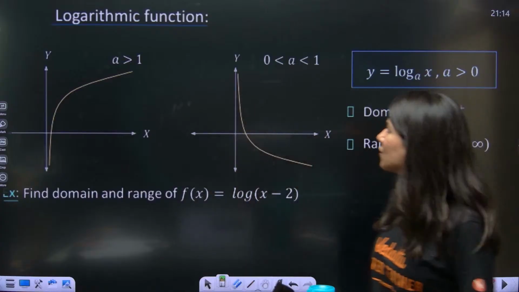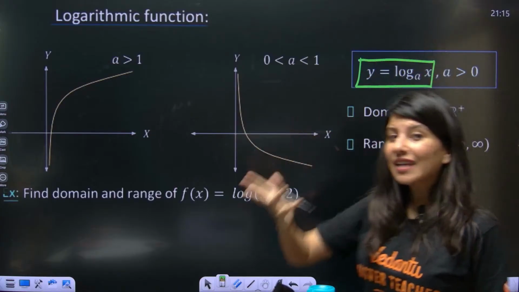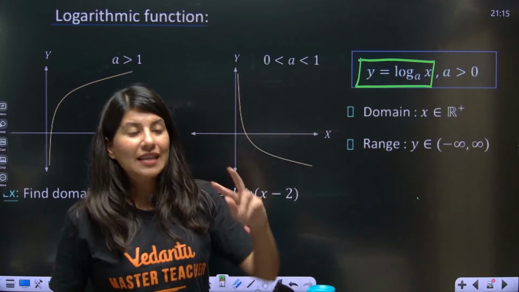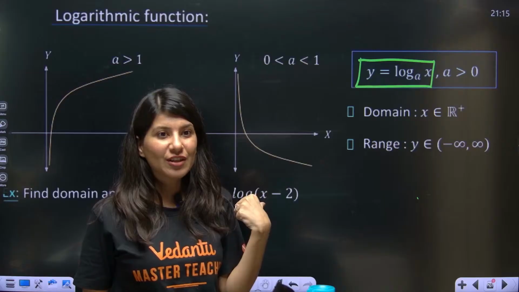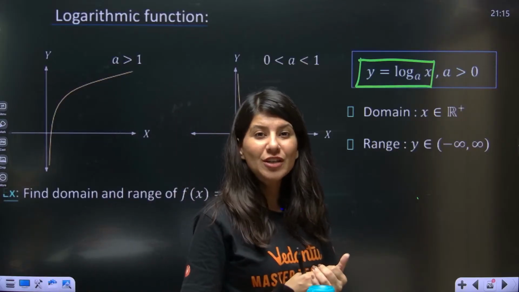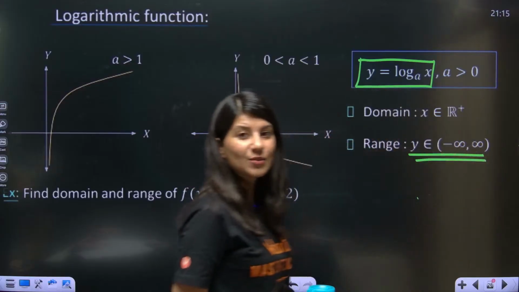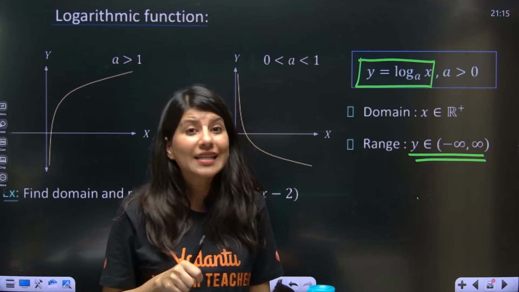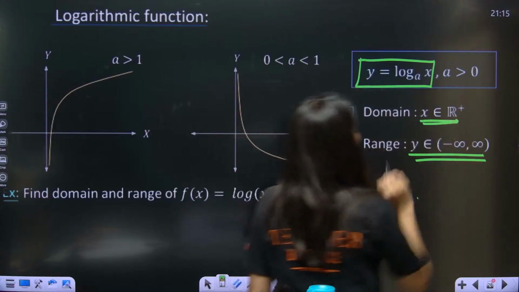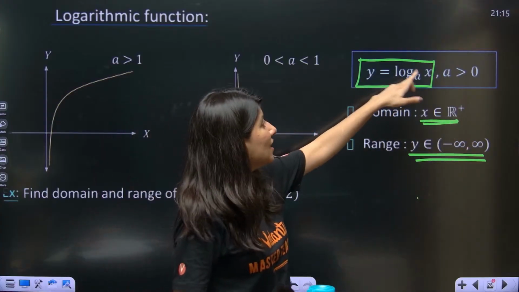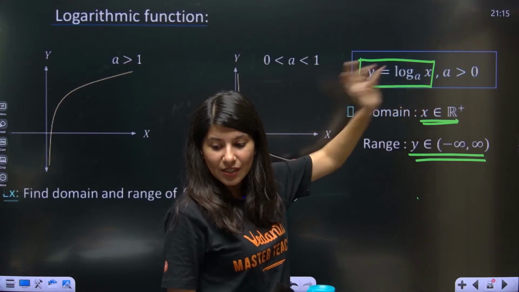Now logarithmic function. Logarithmic function is y equals log x to the base a. The very interesting thing about logarithmic function is that the domain and range will be the interchange of exponential function. Remember, in exponential function, what was the domain? All real values. So here range is all real values. In exponential function, what was the range? All positive values. Here, domain is all positive values. So whenever you see log of x,